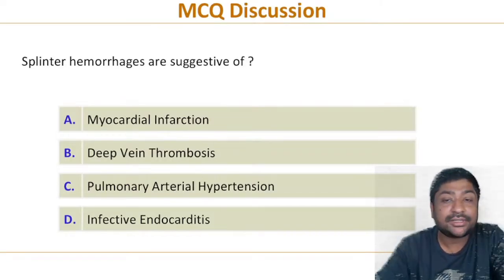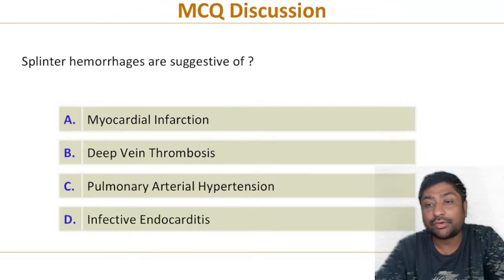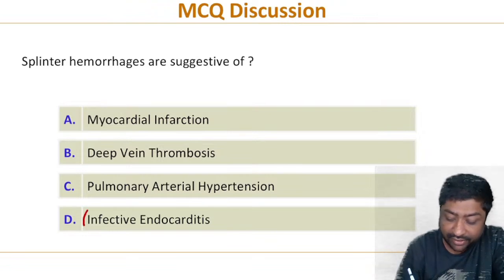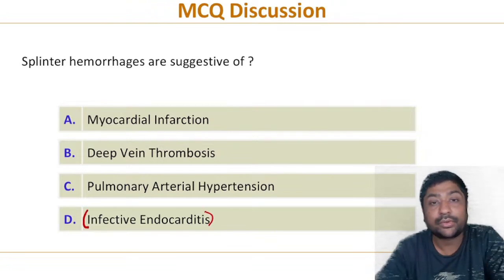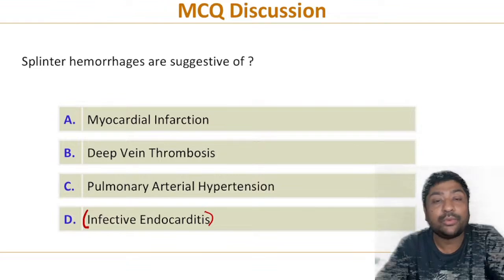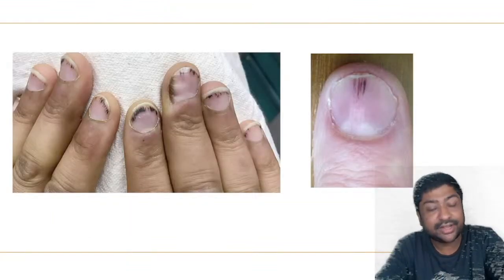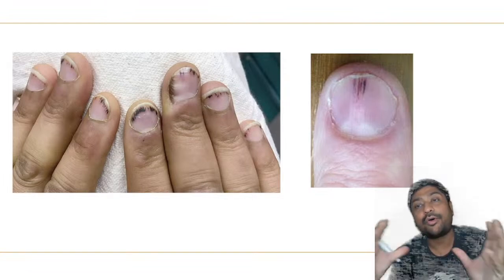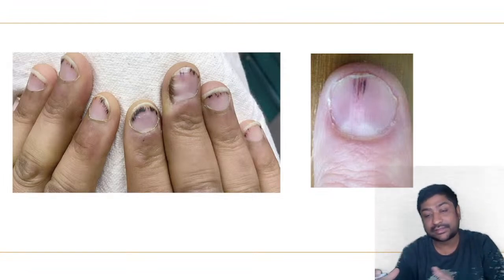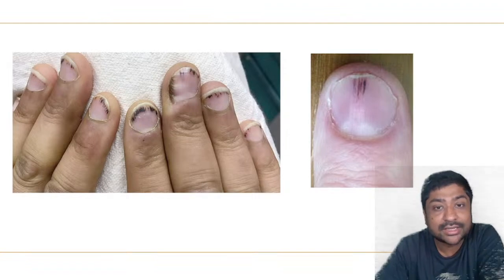Splinter hemorrhages are suggestive of, anyone would want to give an answer to this. So the correct answer here is infective endocarditis. Let me show you an image of how a splinter hemorrhage is seen. Now this was a straightforward single liner question, but it can be formed as a clinical question, and then they can show you an image and you may be asked according to that.